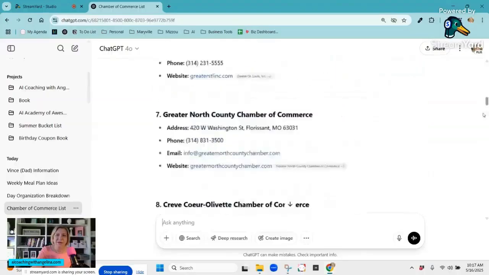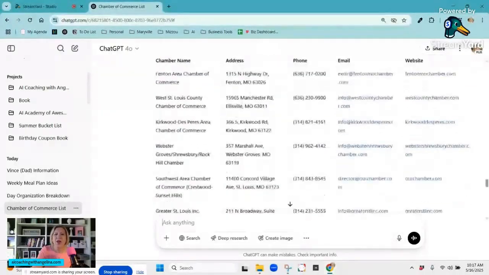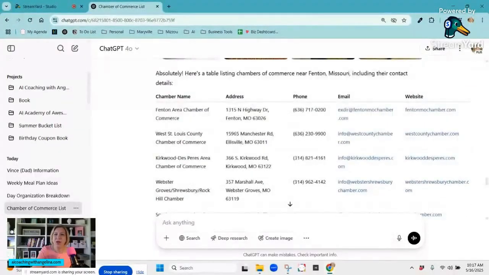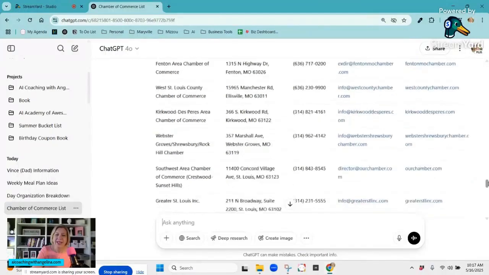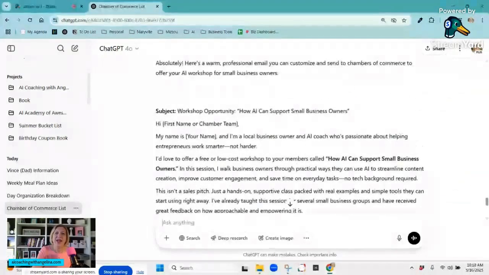And then it got all this information in this beautiful chart that I could just copy as a table. And then I said, okay, now can you help me to craft an email? And within 5 minutes, I was able to grab their contact information and have this email template that I could then send out.